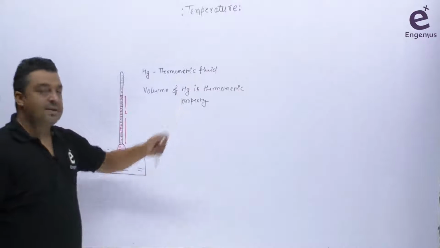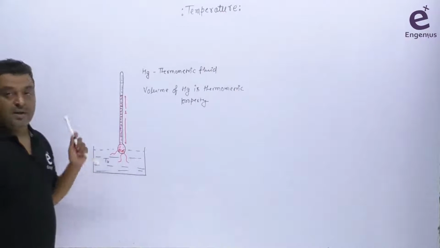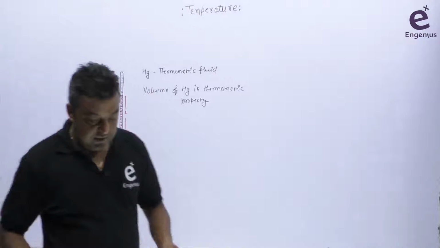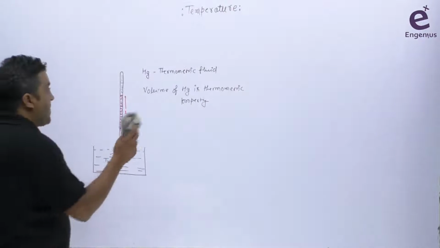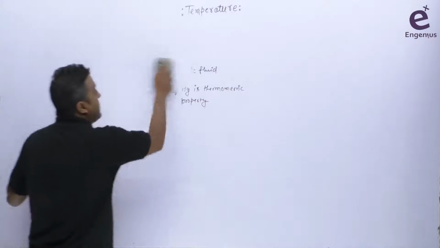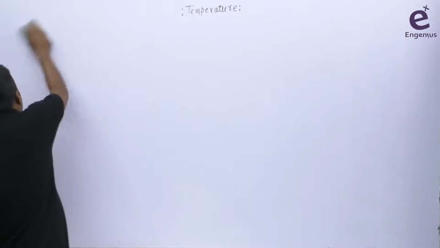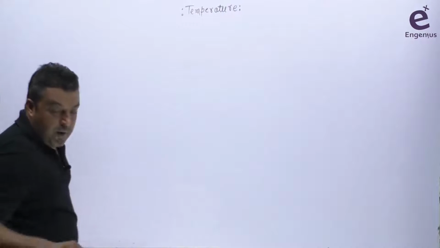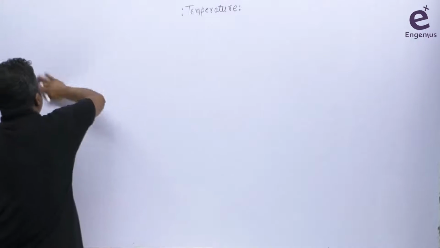So thermometric property is basically that property that will enable us to visualize the temperature scale here. So this is how the thermometer is working basically. So how can we measure the temperature? I showed you here one kind of measurement method. But now we want to see what the basics are. Okay, so we will see in two parts.